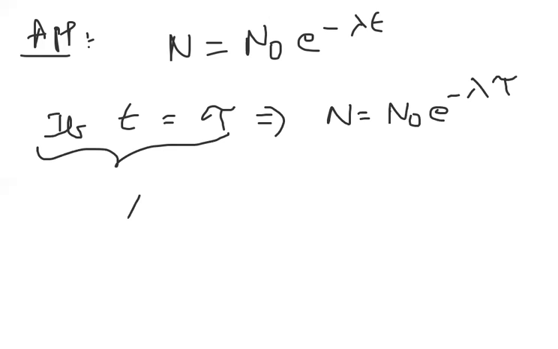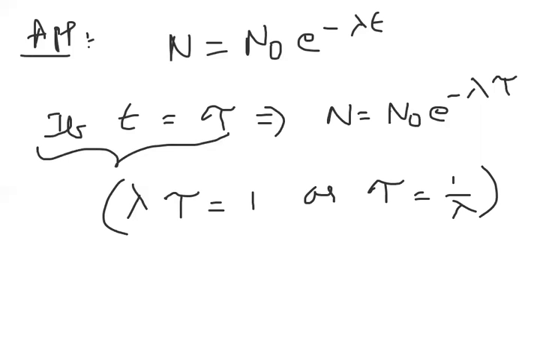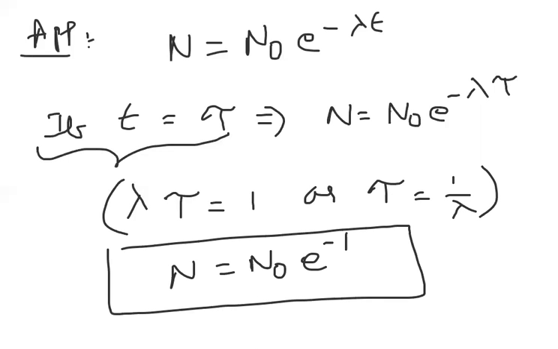Lambda into tau is nothing but 1. How do you know, sir? Because tau is equal to 1 by lambda, so lambda into tau is 1. From here, N is equal to N naught e power minus 1. What is the e power minus 1 value, sir? E power minus 1 value is 0.37.